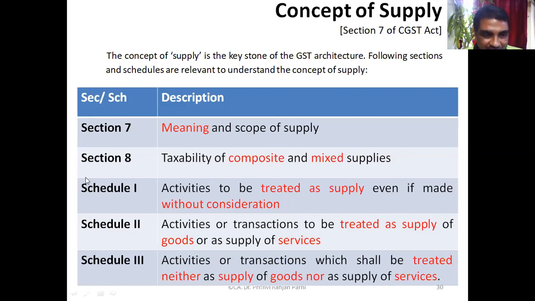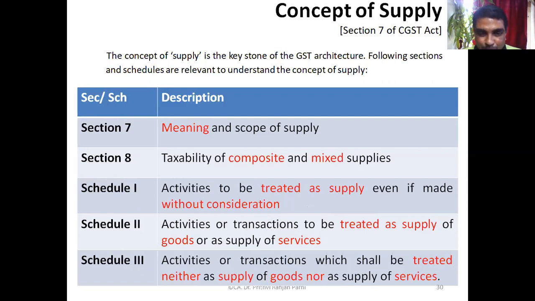Then these three schedules are important. Schedule 1 talks about what? Activities to be treated as supply even if made without consideration. So consideration is one of the important factors in the supply definition, as we have understood. But Schedule 1 contains a list of items which can be treated as supply even without consideration.